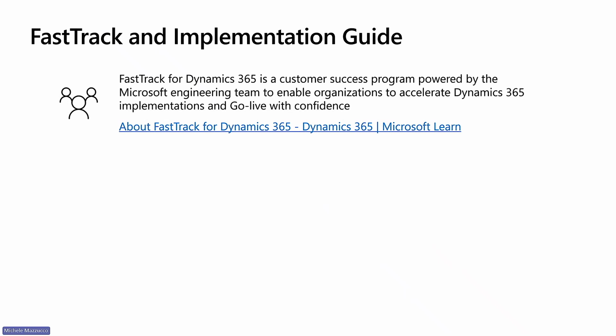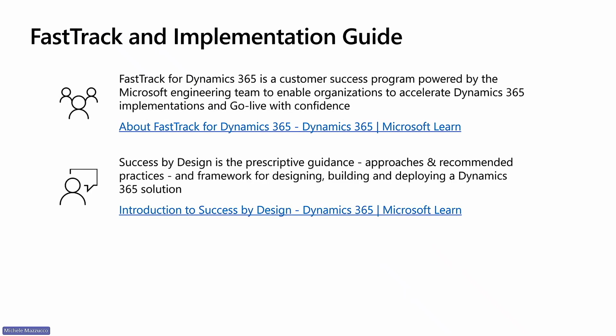To learn about Fast Track for Dynamics 365 and project eligibility, please refer to the link in the presentation. Success by Design is our prescriptive guidance and framework for designing, building, and deploying Dynamics 365 solutions. It is focused on the core principles of early detection, proactive guidance, and predictable success. If you want more information about Success by Design, you can explore the provided link.